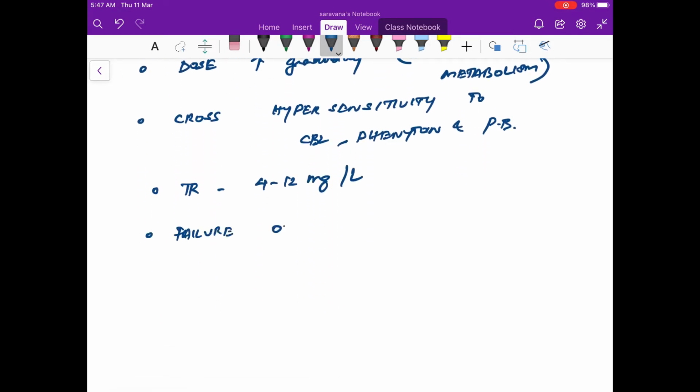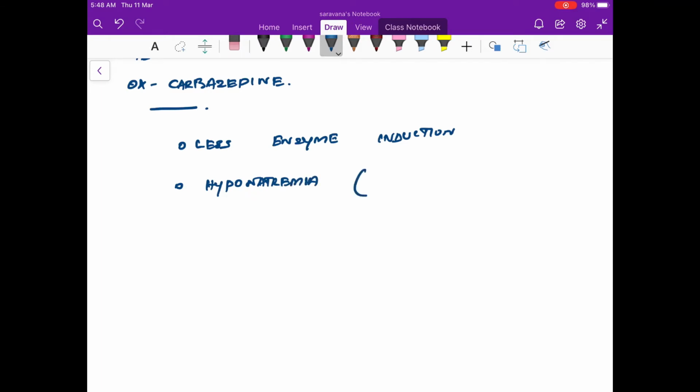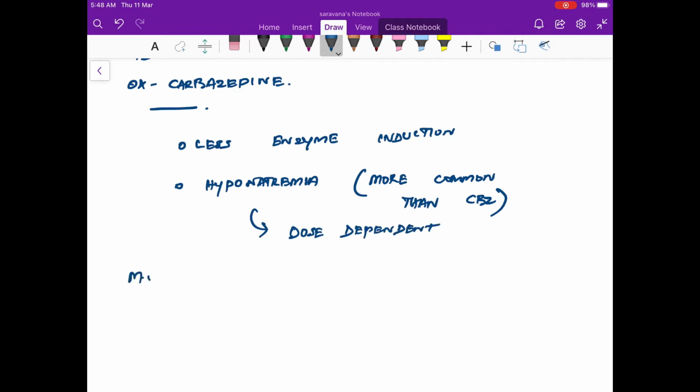Since it's an enzyme inducer, it is going to result in failure of OCPs. The adverse effect is a transient leukopenia. Now coming to oxcarbazepine. The important thing is that it is a less potent enzyme inducer than carbamazepine, and it can lead to hyponatremia. Hyponatremia is more common than with carbamazepine. So oxcarbazepine has a tendency to cause more hyponatremia, and that can be severe. This is again dose dependent, usually less than 125 milliequivalents per liter. And the mechanism of action is fast sodium channel blockade for both.